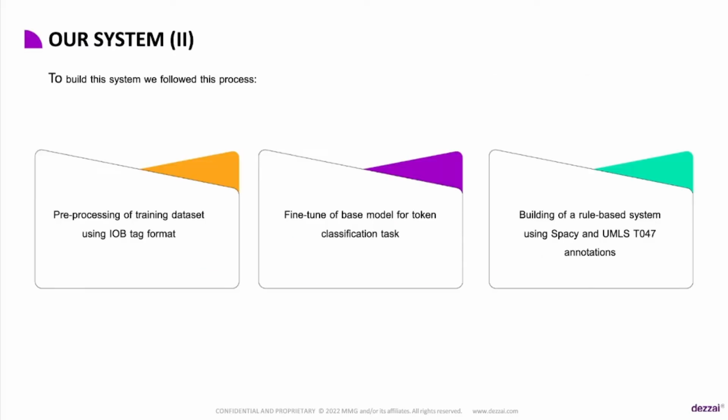Our system has followed this methodology. First, we have pre-processed the training dataset to add the IOB notation. Once we finish this step, we have fine-tuned the base model to adapt it to the token classification task. And finally, noticing that some rare diseases were missed by our model, as we have never seen them in training, we devised a module in charge of the annotation of these diseases, thanks to spaCy utilities and UMLS T047 annotations.